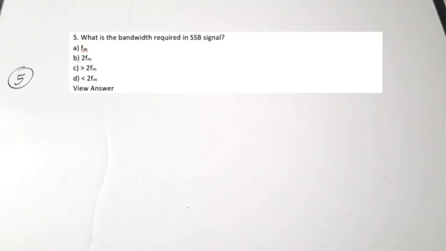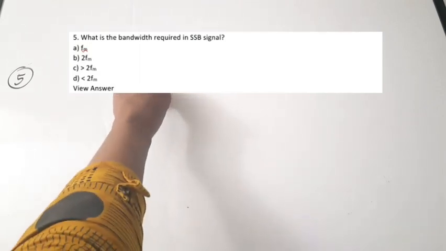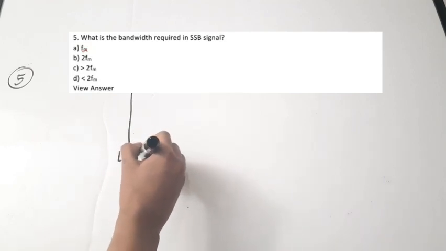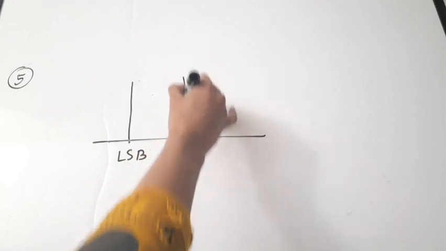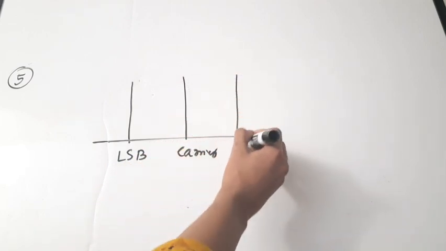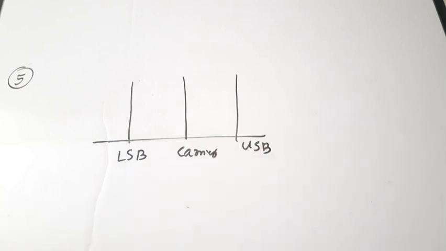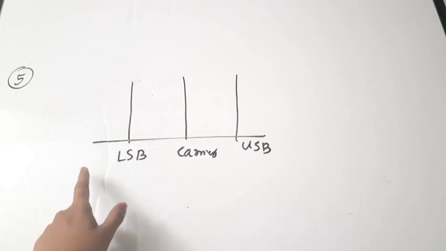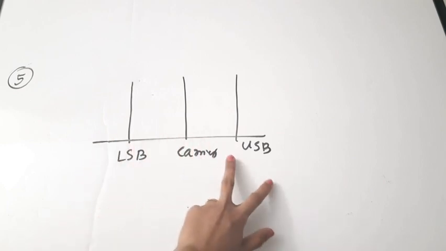Next question is the fifth question. So the question is, what is the bandwidth required in a SSB signal? Okay. So if it is a normal AM signal, then there will be a lower side band, then there will be carrier, then there is upper side band. Okay. So this is the case for a normal AM wave. But SSB means it is having only a single side band. It can be either the lower one or the higher one.